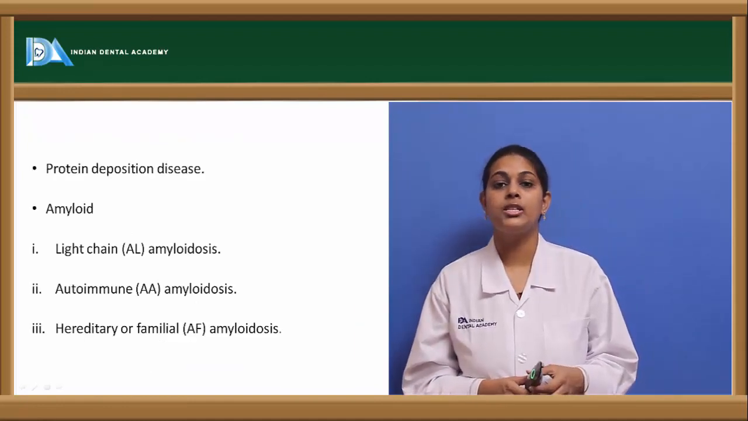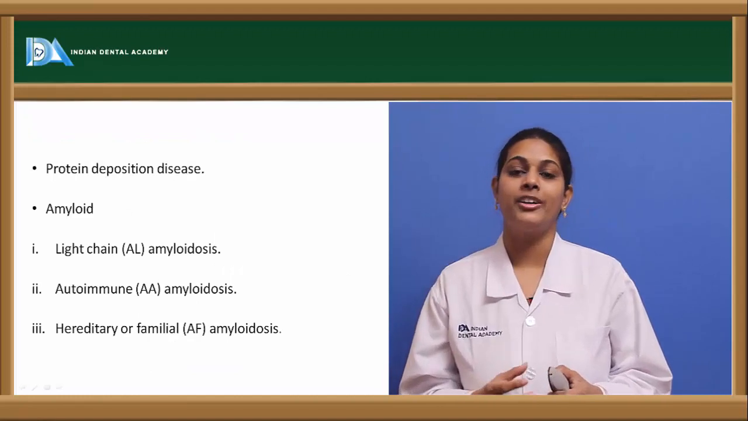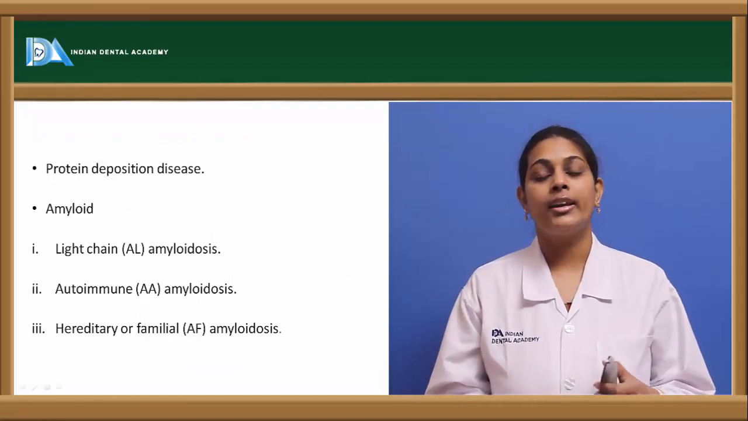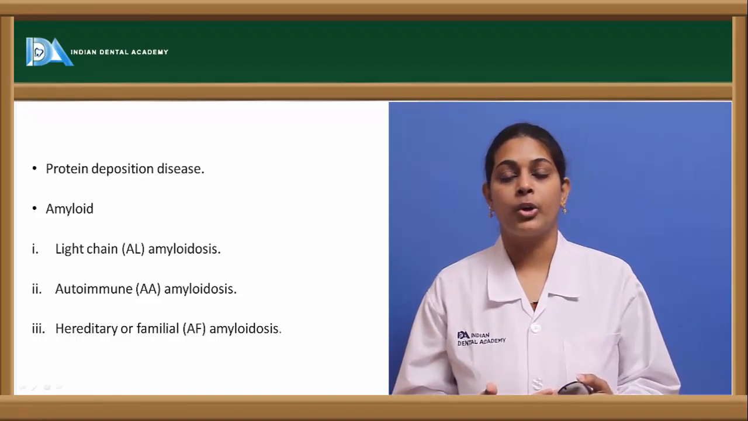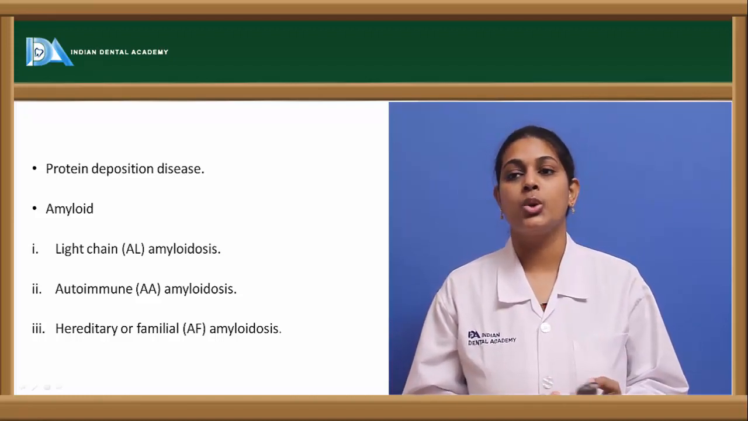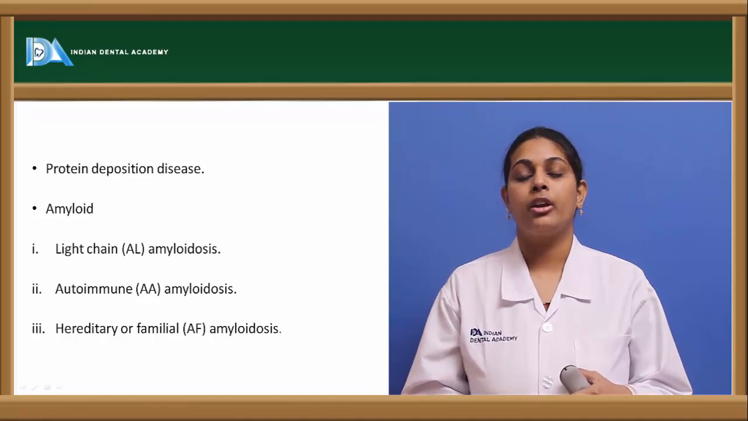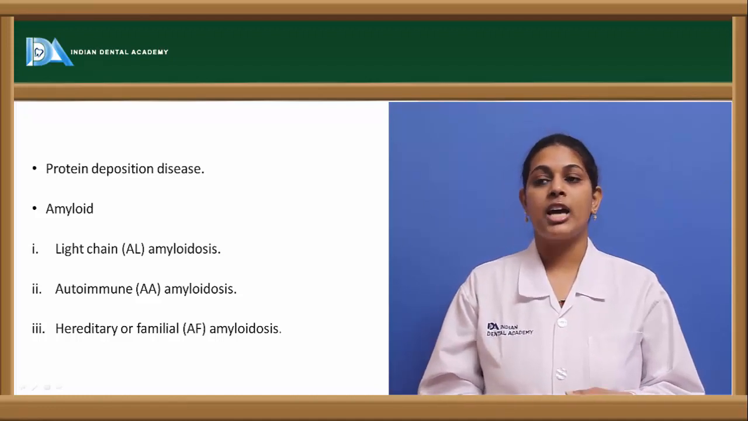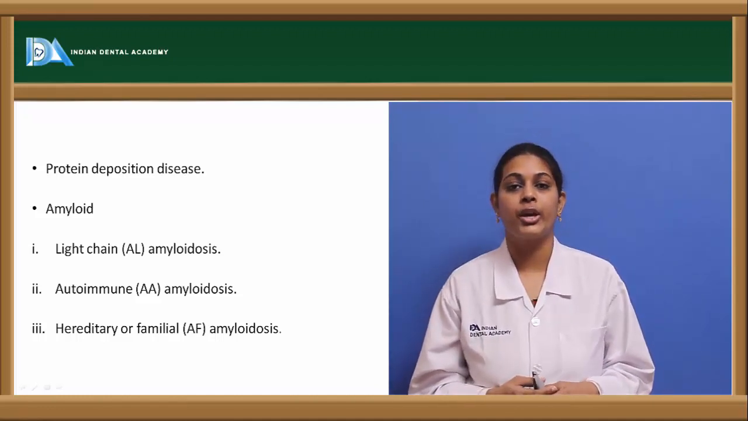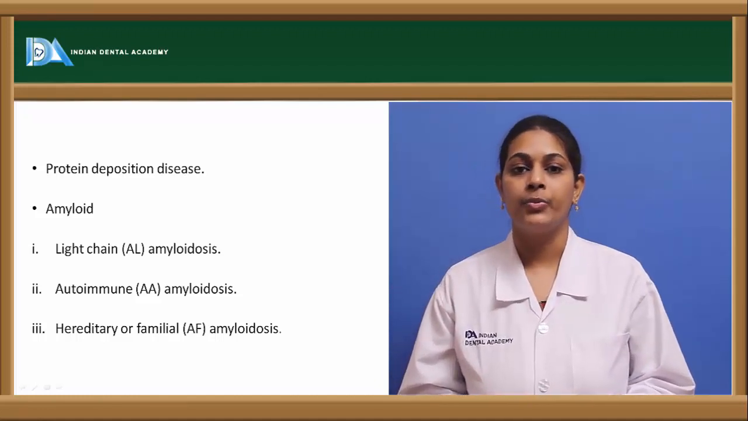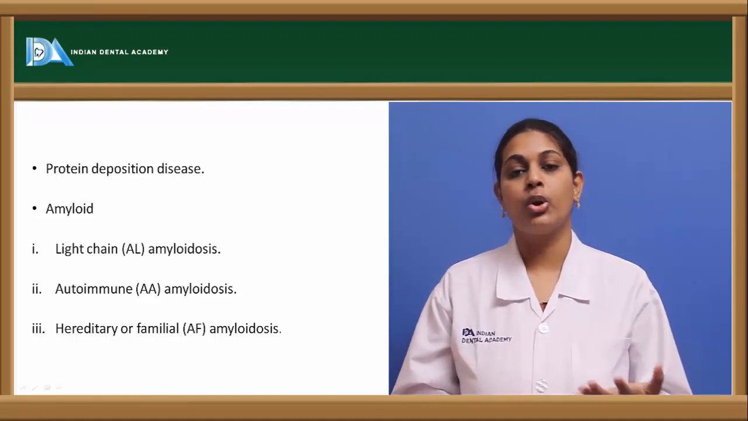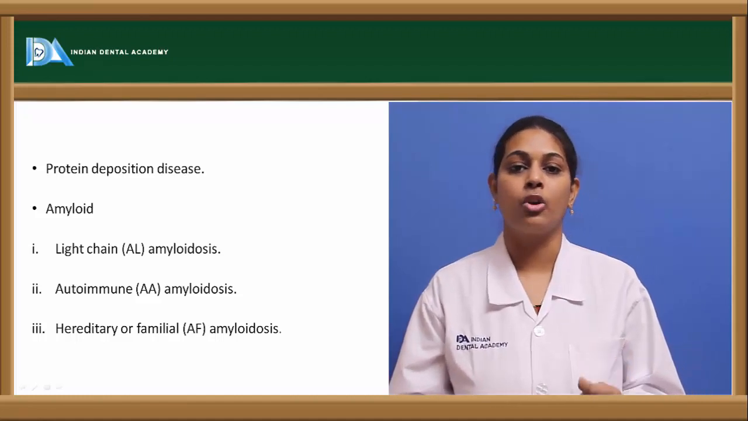So amyloid is basically because of an abnormality in protein deposition. Any abnormality in this protein deposition, or otherwise in the structure of the protein, might result in the disease known as amyloidosis, which is a protein deposition disorder. Coming to the types of amyloidosis, there is light chain AL amyloidosis. It is most commonly seen in conditions which show abnormality in the synthesis of the immunoglobulin.